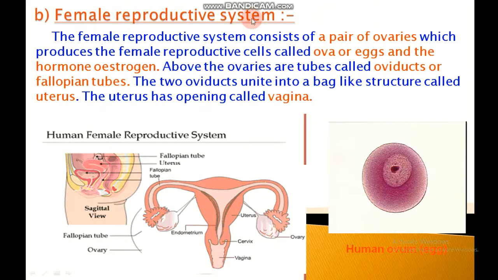Female reproductive system. The female reproductive system consists of a pair of ovaries, which produce the female reproductive cells called ova or eggs and the hormone estrogen. Above the ovaries are tubes called oviducts or fallopian tubes. The two oviducts unite in a bag-like structure called the uterus. The uterus has an opening called the vagina.